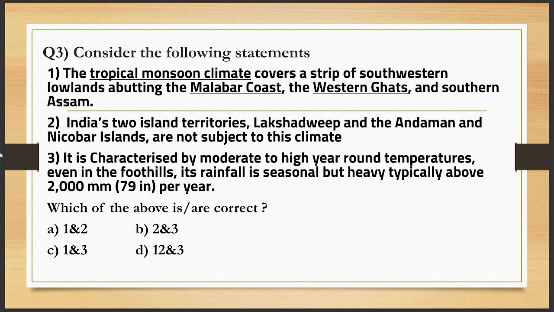Statement 1. The tropical monsoonal climate covers a strip of southwestern lowlands abutting the Malabar Coast, the Western Ghats and southern Assam. Statement 2. India's two island territories, Lakshadweep and Andaman and Nicobar Islands, are not subject to this climate. Statement 3. It is characterized by moderate to high year-round temperatures, even in the foothills. Its rainfall is seasonal but heavy, typically about 2000 mm per year. Which of the above is or are correct? A 1 and 2, B 2 and 3, C 1 and 3, or D none of the... sorry, D 1, 2 and 3.